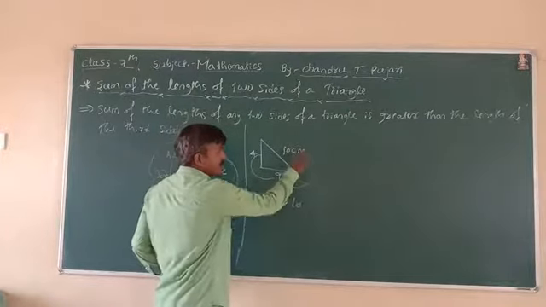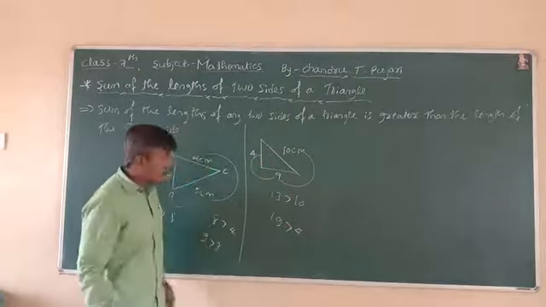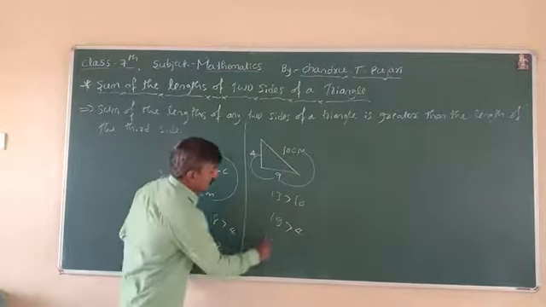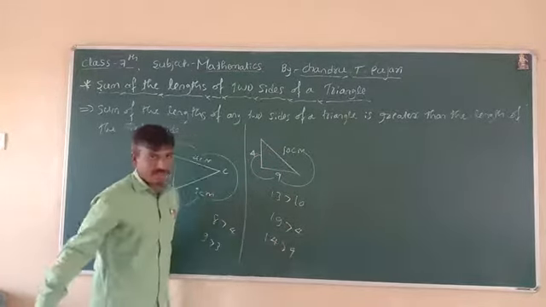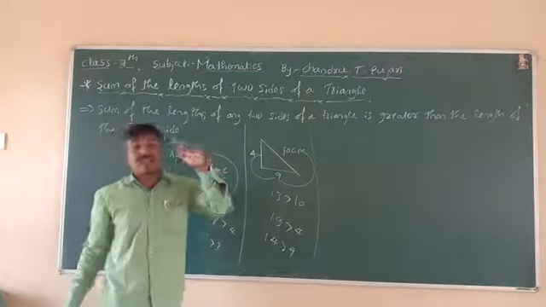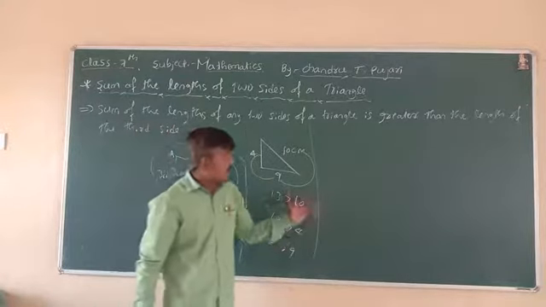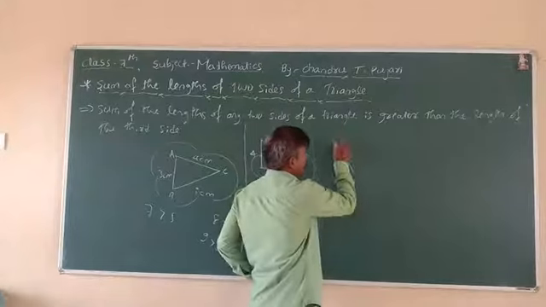Otherwise 9 plus 10 is 19, more than 4. Otherwise 4 plus 10 is 14, more than 9. The condition is that the sum of the lengths of two sides of a triangle is more than the third side.